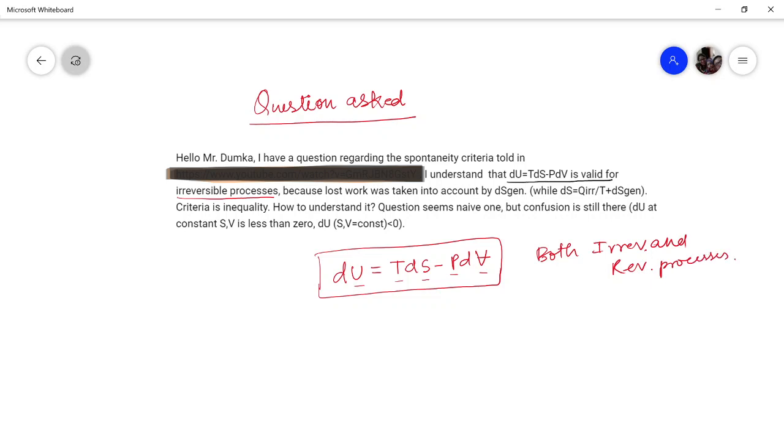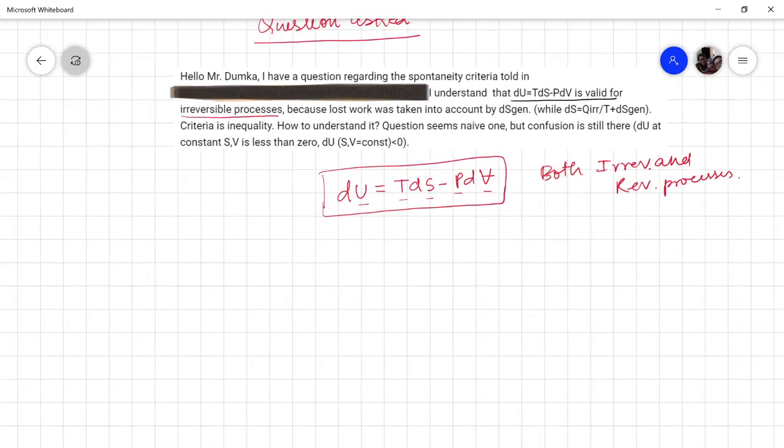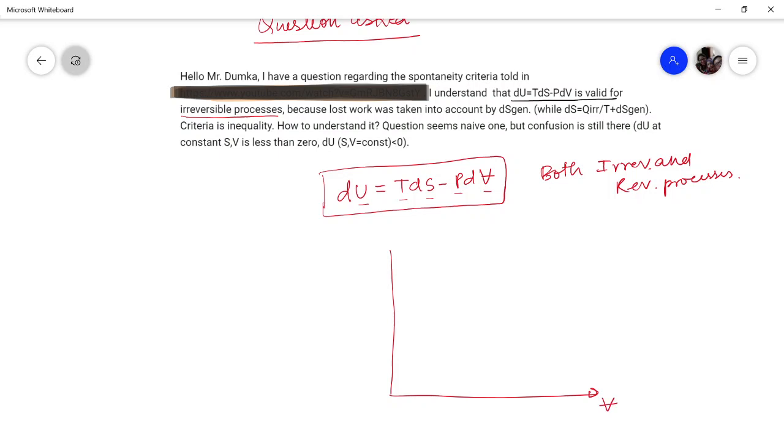It is immaterial whether you are talking of a reversible process or an irreversible process, because if you have, let us say, a pressure volume plot, and you have two state points 1 and 2, and this is a reversible path and this is an irreversible path, but as you are only talking of state variables, the quantities which only depend on the endpoints and not on path, they are perfect differentials.